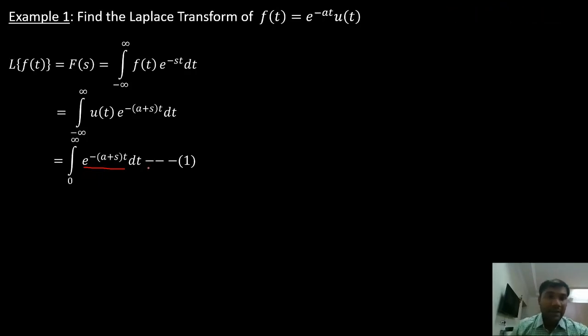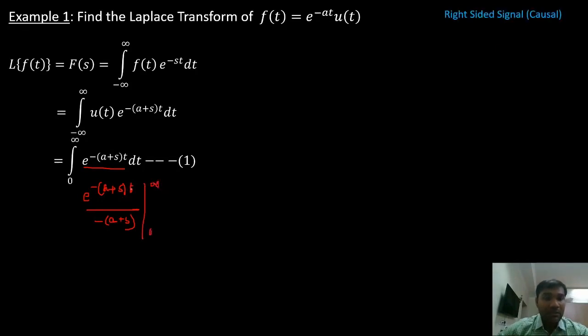Now if I integrate it, I'll get e power minus (a plus s) into t divided by minus (a plus s). Okay, this is what I'll get. And my limits are 0 to infinity.